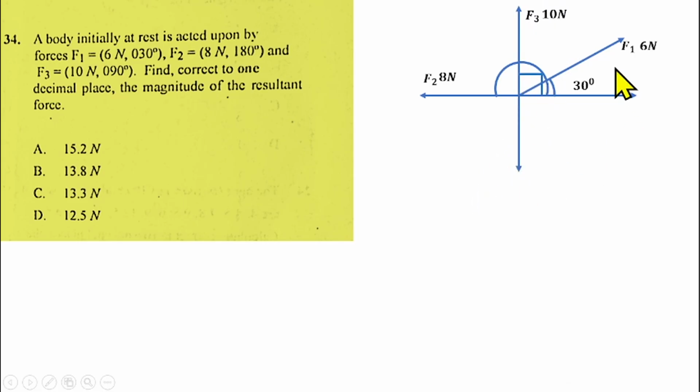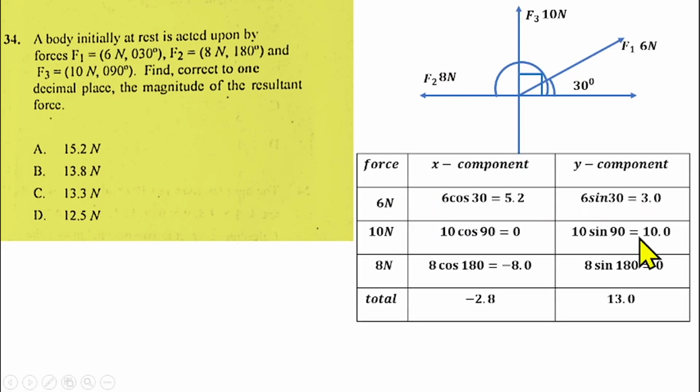So we are now to get the x component and the y component of all the forces. If you do that in tabular form, we have this. For the first one, the 6 Newton force, I've already explained this before, so I'm going to be fast with it here.